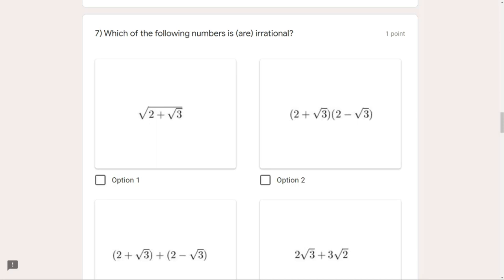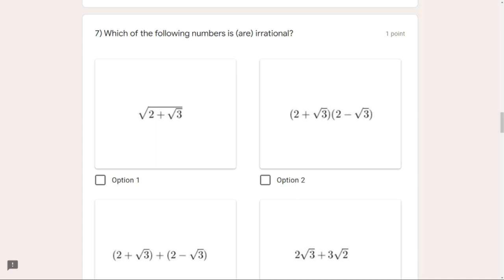Now, something you need to notice is that an irrational number added with a rational number, like 2 and root 3, if you add them together, you always get an irrational number. Irrational plus rational is always irrational. You can note it if you want. Another thing, irrational multiplied by rational is also irrational.